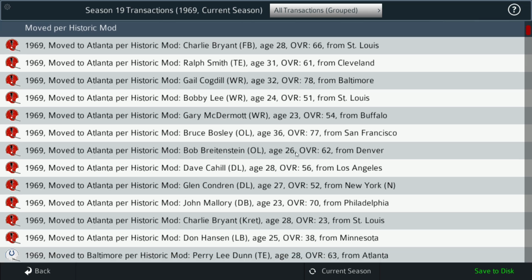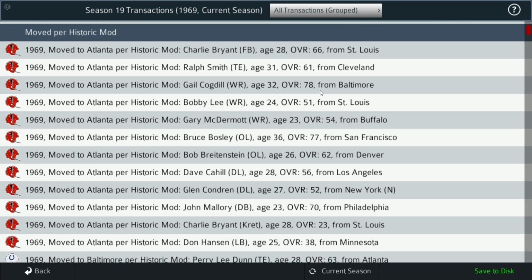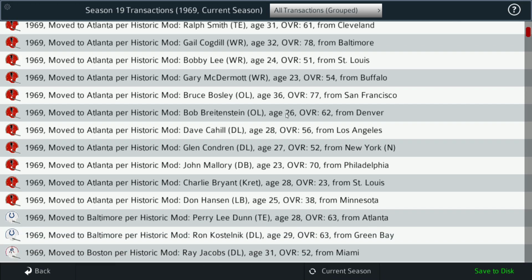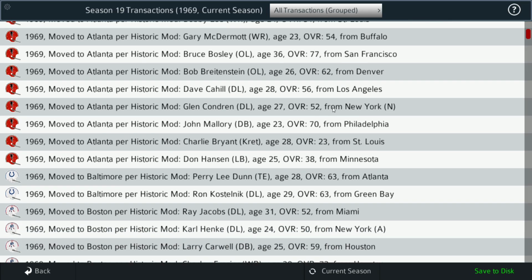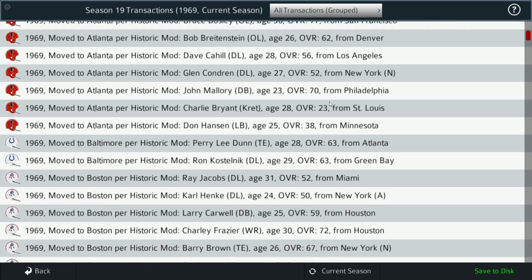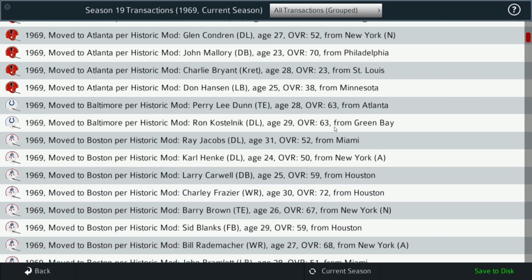So Atlanta had a lot of moves you can see in the offseason. I'm looking for the ones that have high overall ratings, as those are significant. You can see Gail Cogdill moving over from the Colts to the Falcons as a wide receiver. See Bruce Bosley, an offensive lineman from the 49ers, moving over to Atlanta. Let's see, what else do we have here?